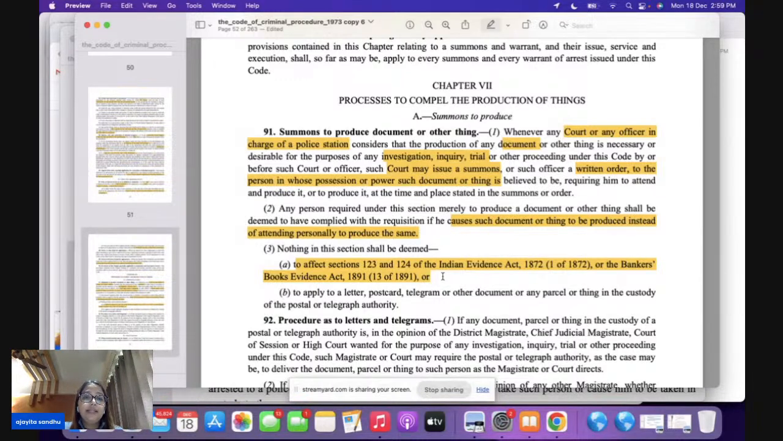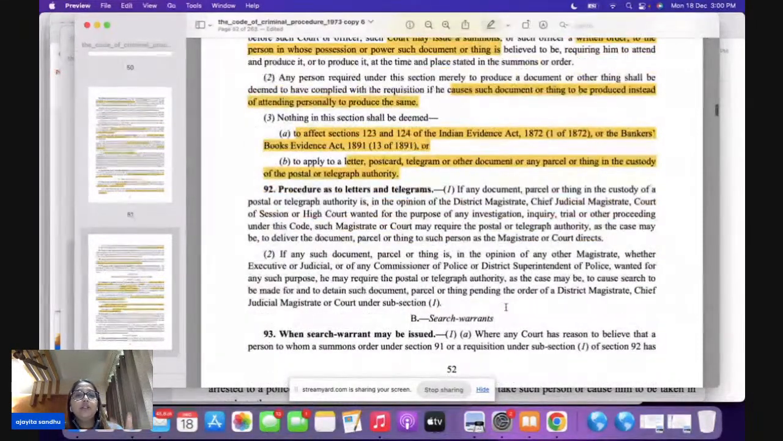And then this section is not going to apply to a letter, to a postcard, to a telegram or other document which is in the custody of a postal or a telegraph authority. Now, why is this proviso here? This proviso is here because section 92 is specifically dealing with the procedure as to the letters and the telegram.